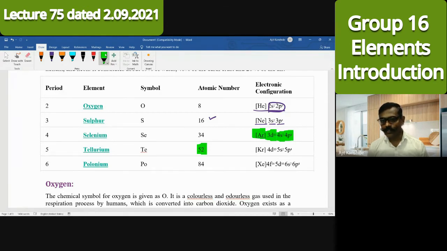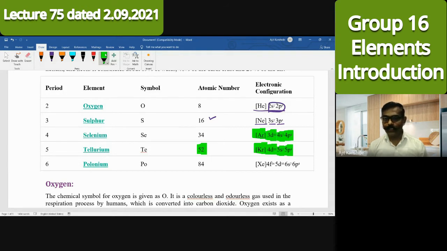Here, after the next noble gas, that's krypton, now electrons will enter in which orbital? 3d was the first transition series. Now it is the second transition series, that is the 4d10 electrons will be there. After that, electrons will enter in the 5s orbital, 2 electrons, and in 5p, 4 electrons are there.